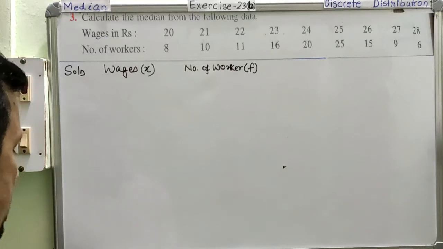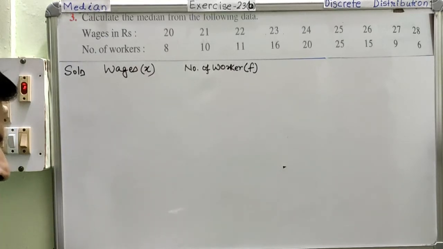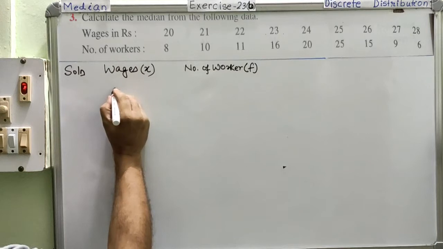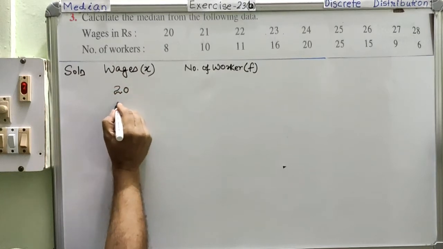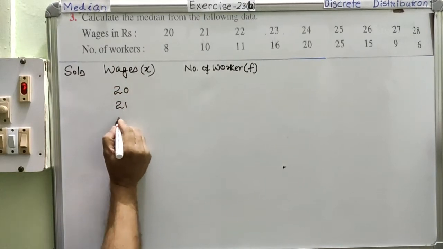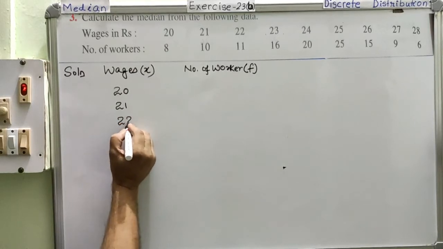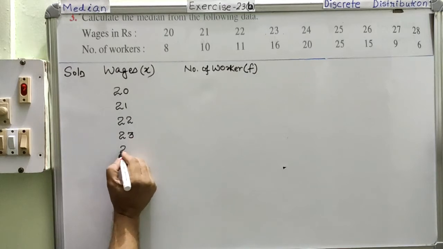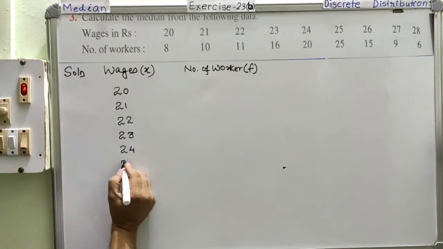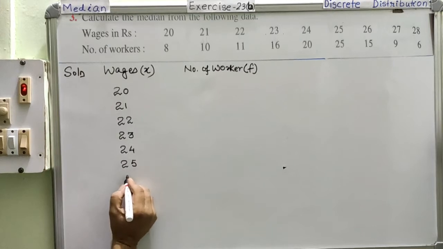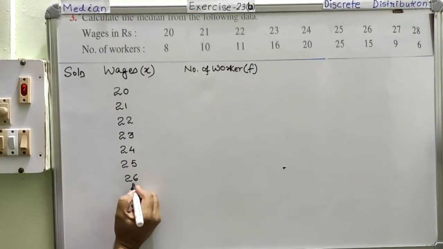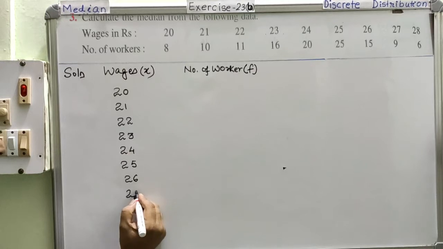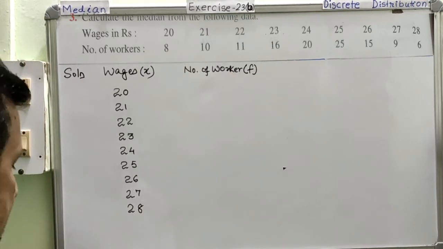We are just going to copy the question first of all. 20, 21, 22, 23, 24, 25, 26, 27 and last 28. These are the wages, right?